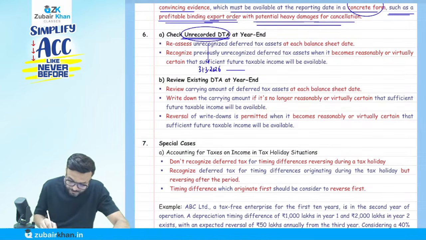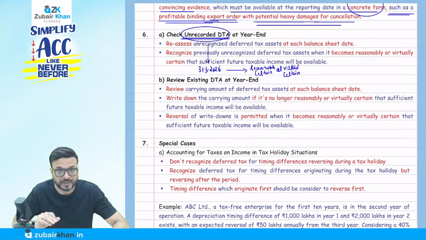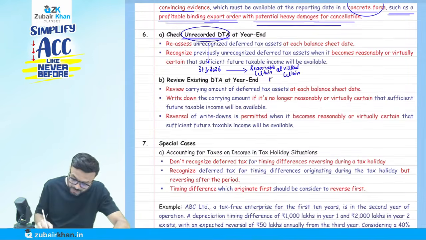But later on, we become reasonably certain, or virtually certain. What is virtual certainty? Almost 100%. So when reasonably or virtually certain happens, suppose on 31st of March 2027, then we have to recognize it.